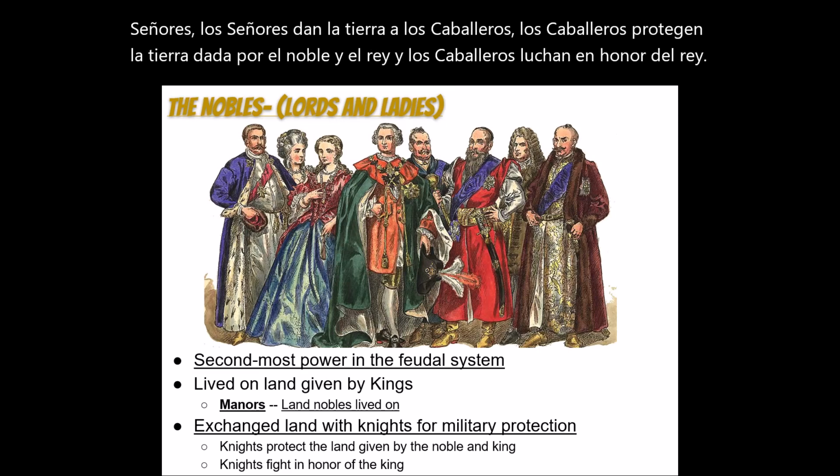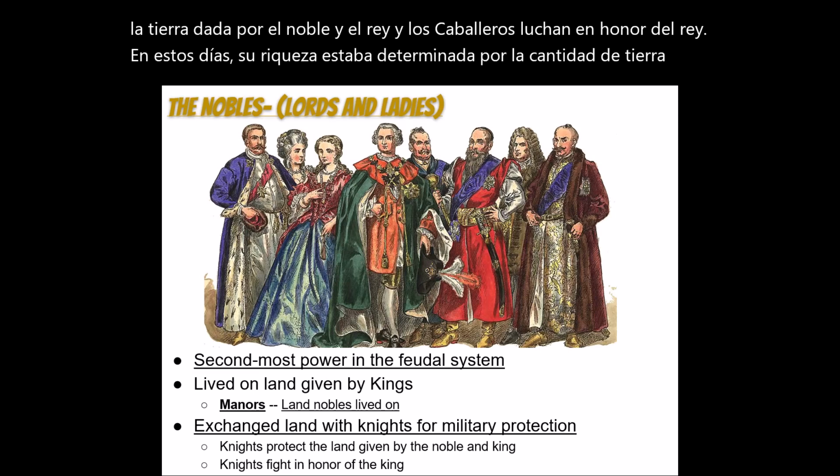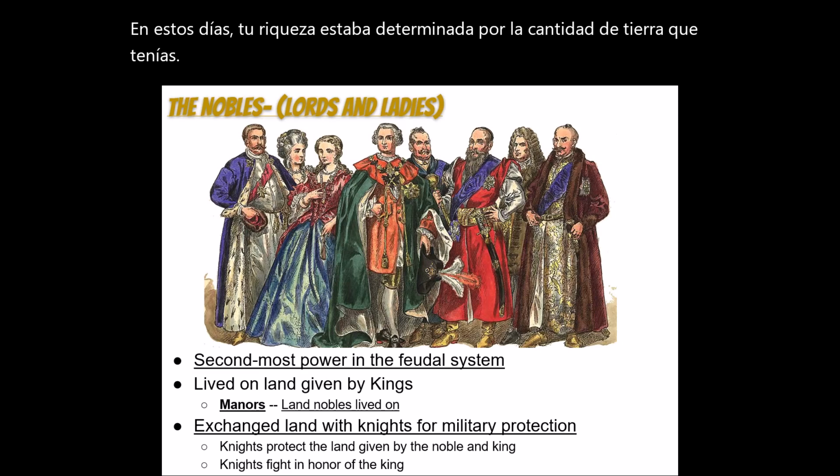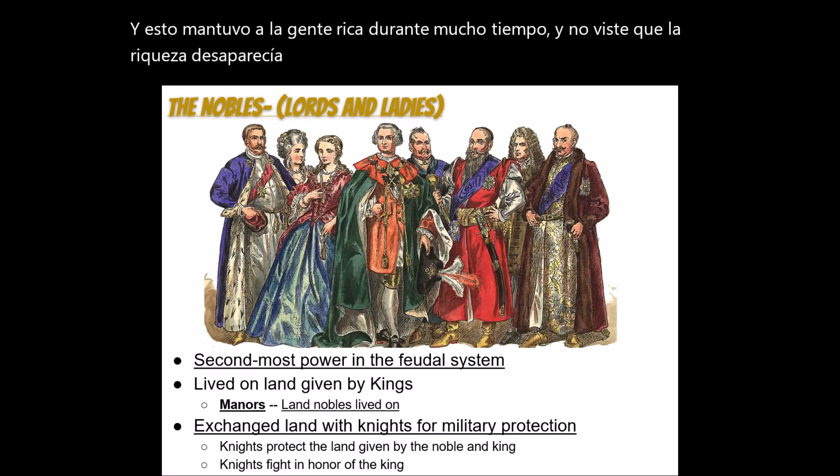So, back in these days, your wealth was determined by how much land you had. And this kept people wealthy for a long, long time. And you didn't see that wealth go away until after World War One, actually.